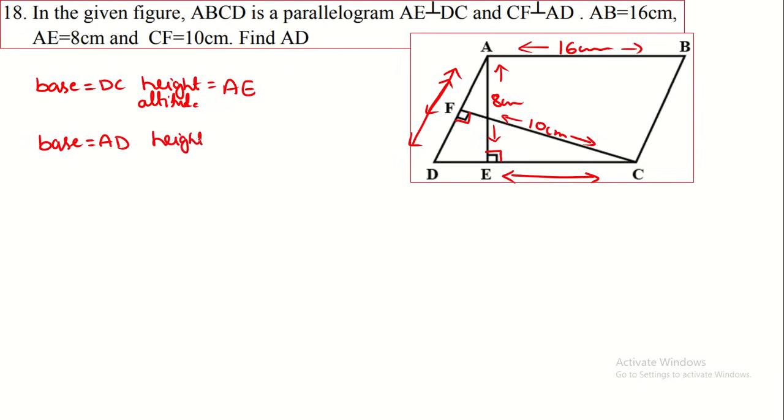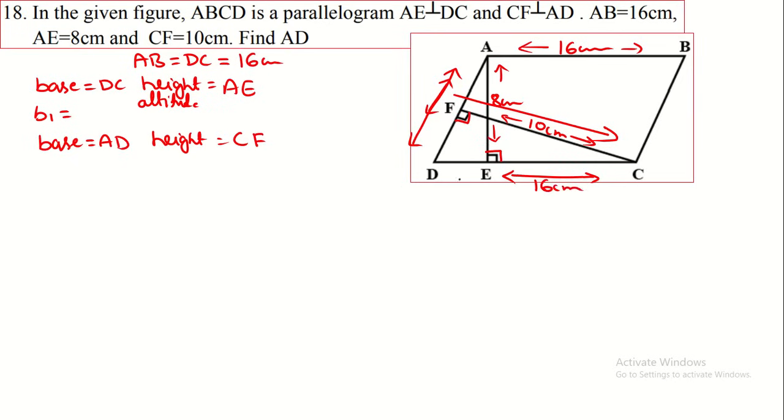You observe the height becomes CF. Here you observe one thing, AB and DC are equal because they are opposite sides of the parallelogram, that means both are equal to 16 centimeter.